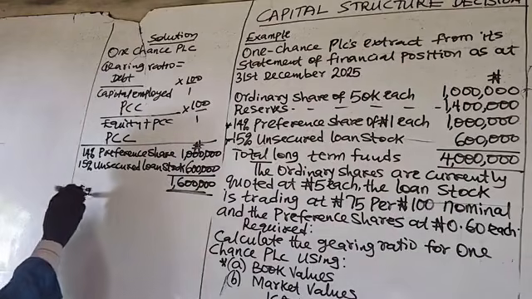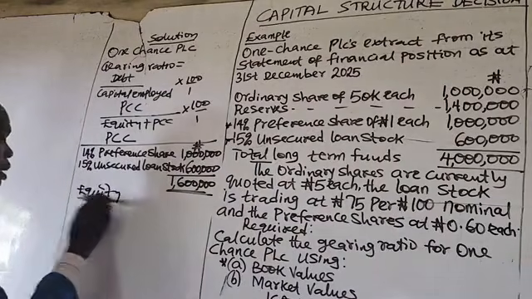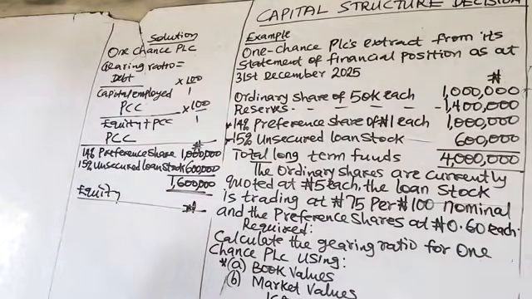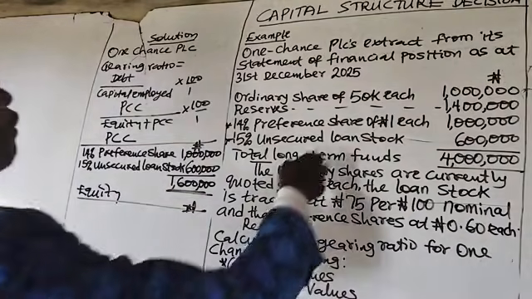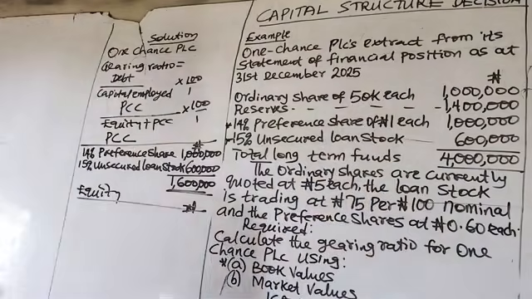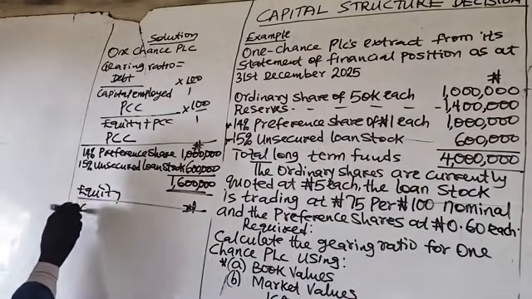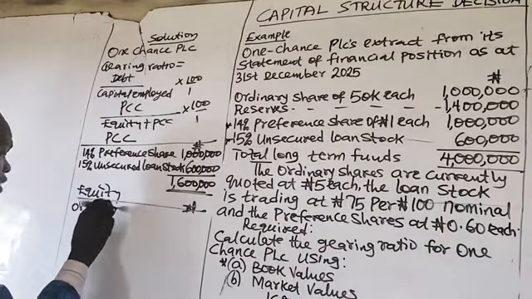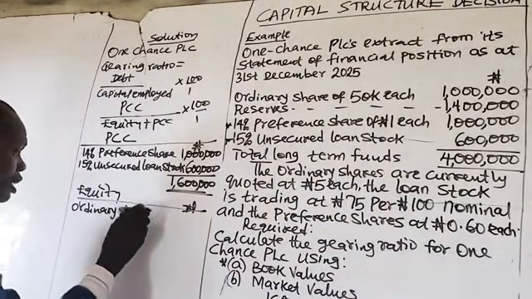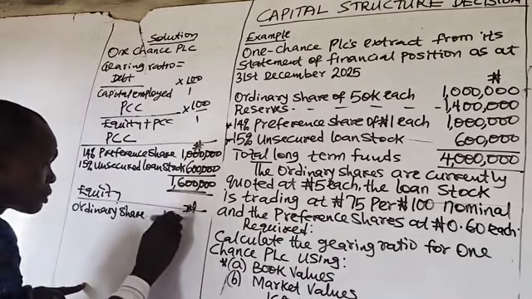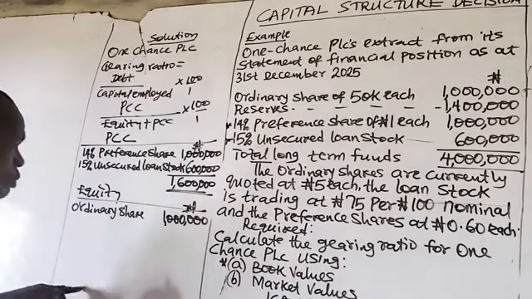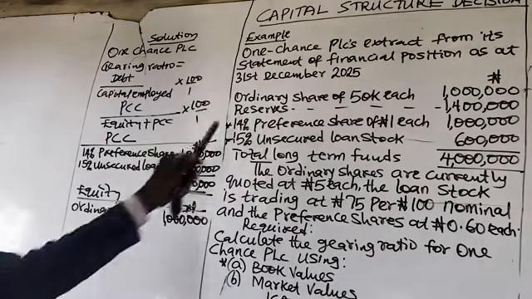Our equity comprises ordinary shares of 50 kobo each, 1 million, and the reserves.